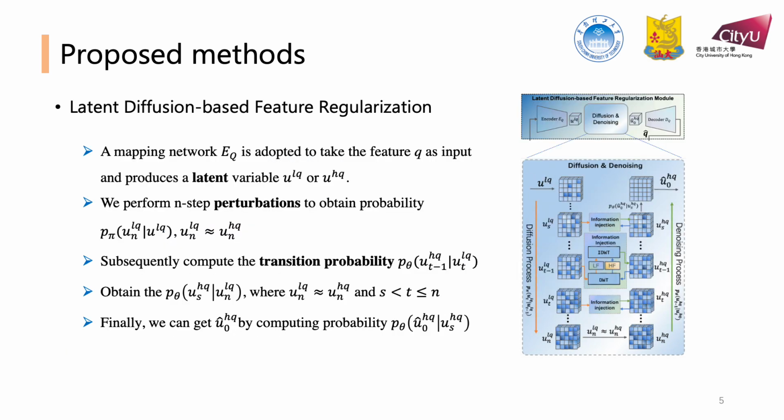One of the proposed modules is latent diffusion-based feature regularization. In this module, we use a mapping network to transform encoded features into the input space of the diffusion module, producing low-quality representations based on the input image. We then add noise to it until the diffusion module can distinguish between high and low quality representations, enabling us to calculate transition probabilities and perform reverse diffusion.